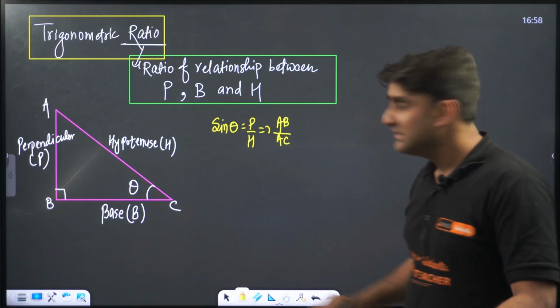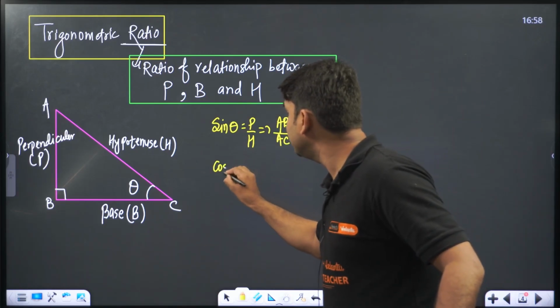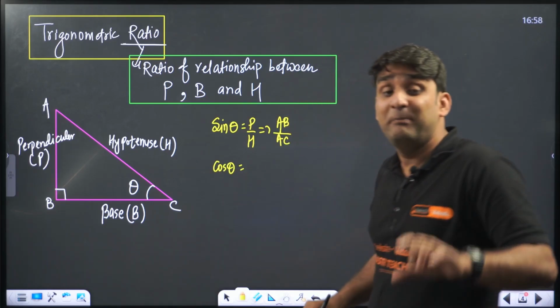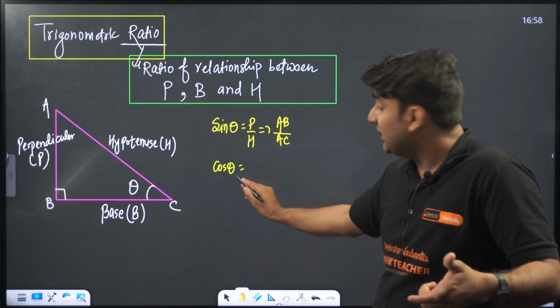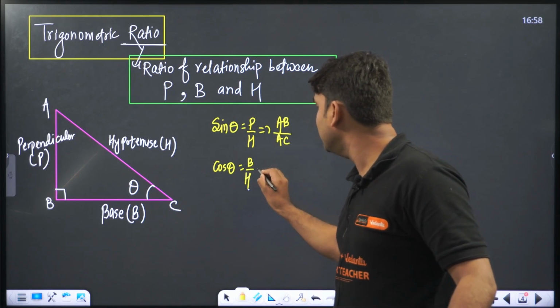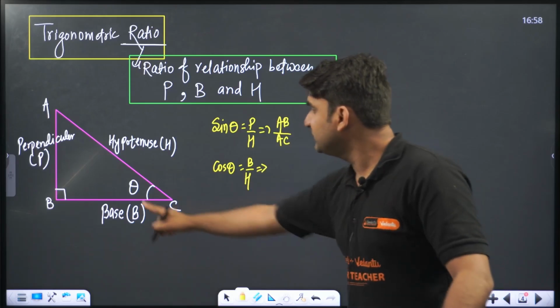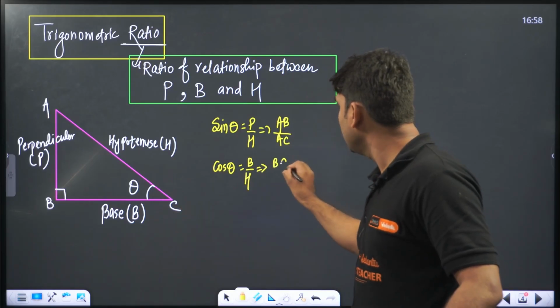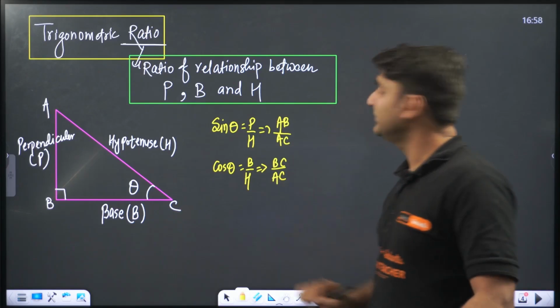Clear, everyone? Similarly, now cos theta. So cos means base by hypotenuse, and we are dealing with theta. So for theta, first write the formula: base by hypotenuse. For this theta, base will be BC, and hypotenuse is again king, that is AC.